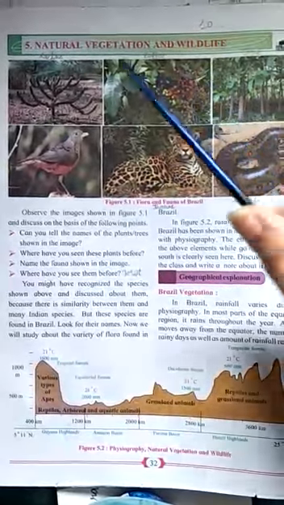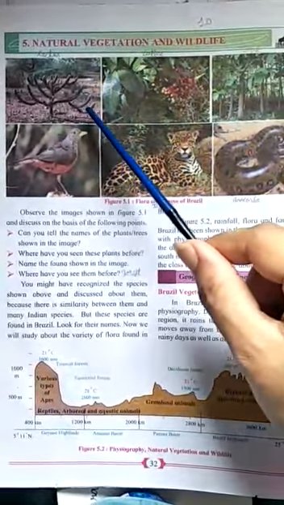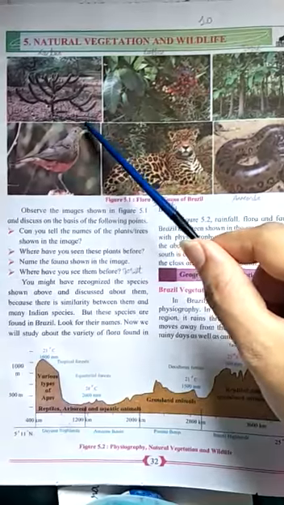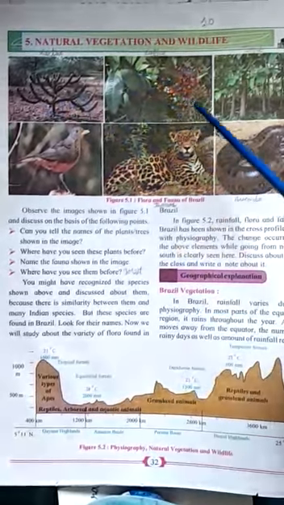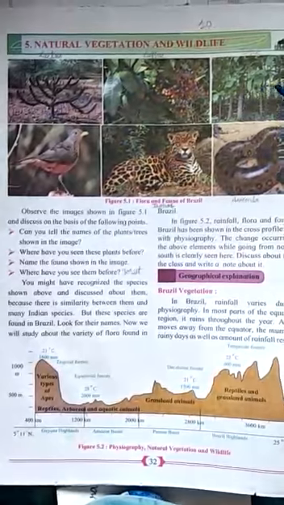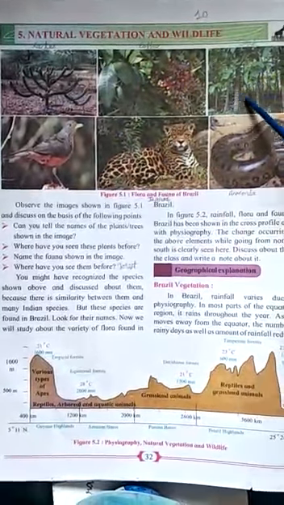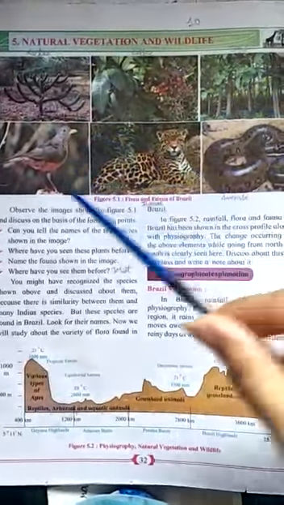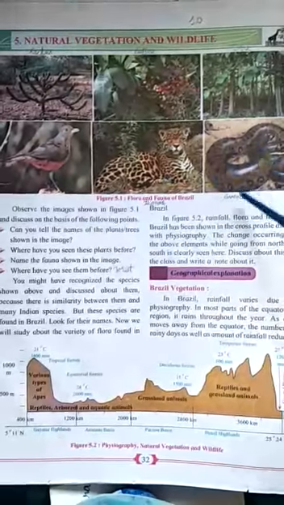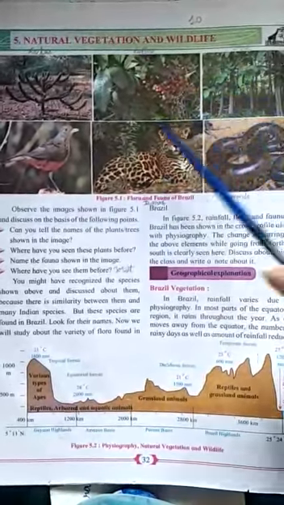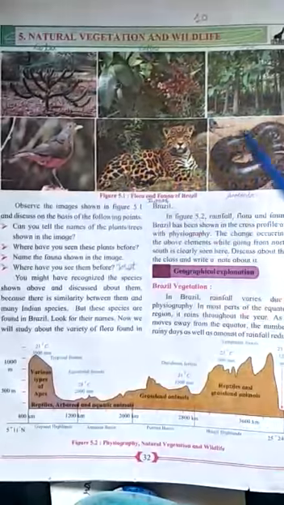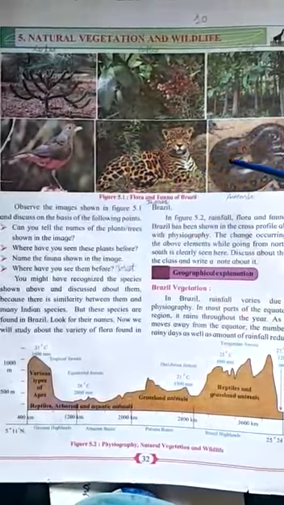See, you can see plants which are in deserts, then here some fruits and berries, then here you can see green trees, birds, animals and reptiles. So these are generally found in Brazil. These are the flora and fauna of Brazil.